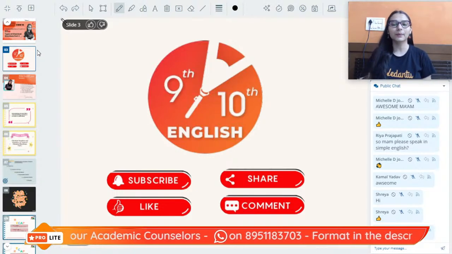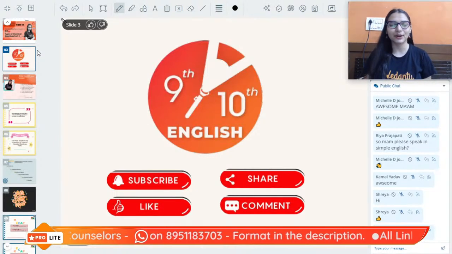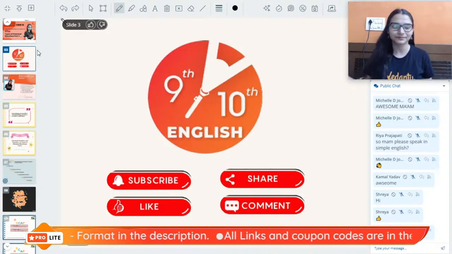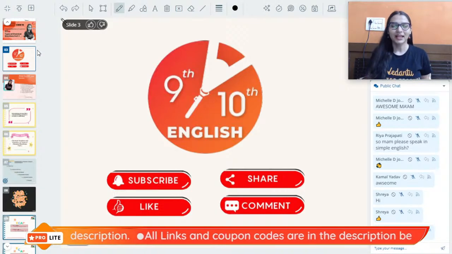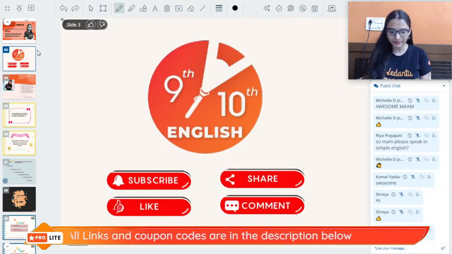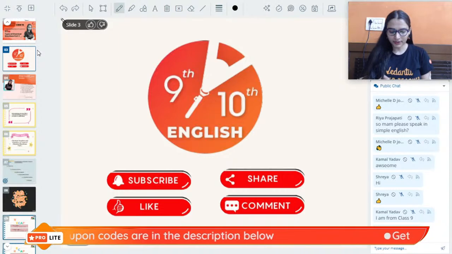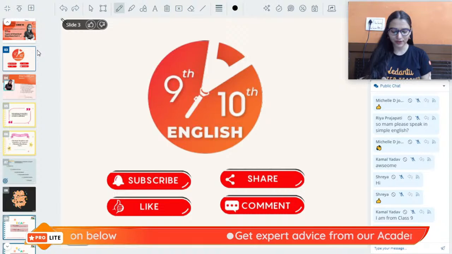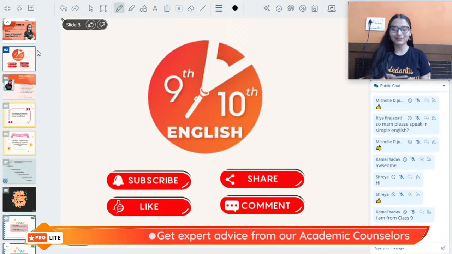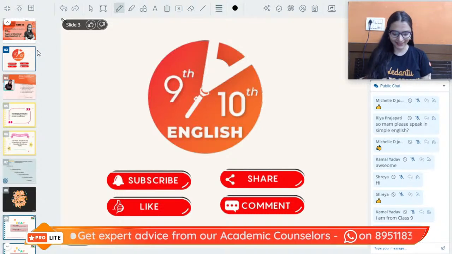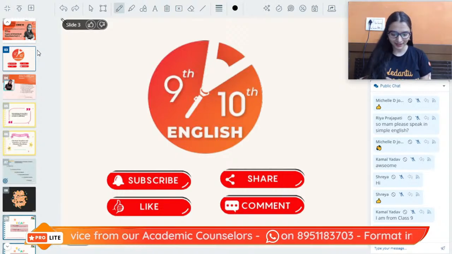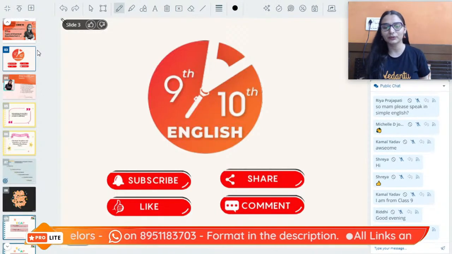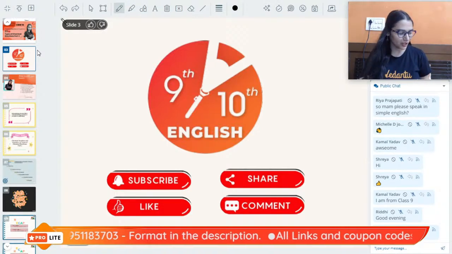Kamal is there with us in the session. Kamal is from class 9th. Very good, Kamal, you are preparing for your 10th exam from now. That's awesome. Let me see the chat box. We have few students in the session. Hi Achintya, what are you doing? Again class 10th in Shilpi ma'am's session? Why are so few students in the session, guys? Share the video with your friends. This is for class 10th only.